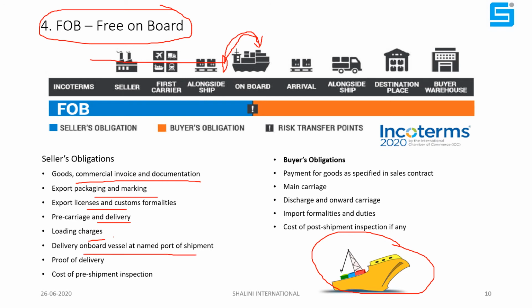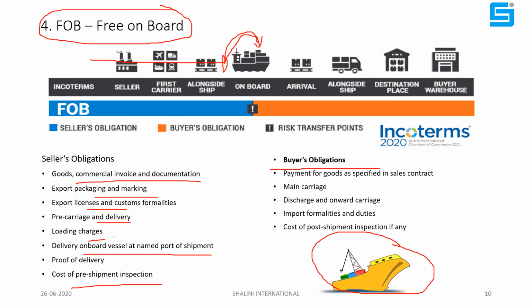Delivery on board the vessel at the named port means the vessel designated by the buyer. The seller has to load the cargo on that vessel. The cost of pre-shipment inspection is the buyer's responsibility. The buyer has to appoint his own agent in the country of origin who will arrange the vessel for him, or he has to directly arrange the vessel and instruct the seller, I am arranging so and so vessel and it will sail on so and so date.